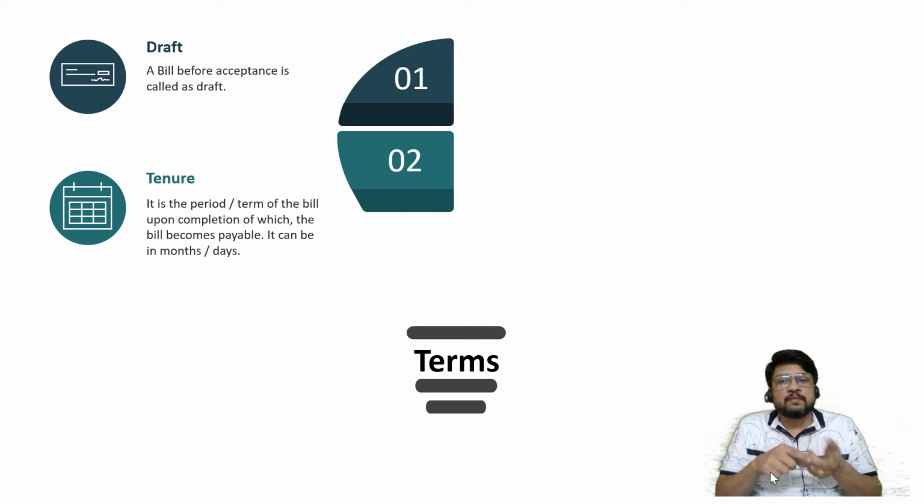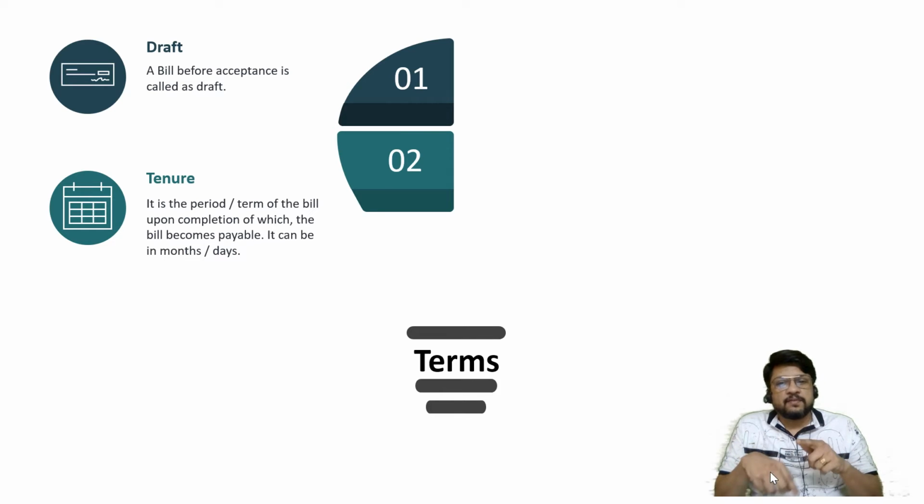So if you are going with the same check on 2nd of April to the bank, banker will say, okay, everything else is perfect. Amount in words, amount in figures is matching, signature is matching, account number is perfect, there is a sufficient balance in the account. Still, the check was drawn on 1st of January. It is 3 months period only. But sir, nothing is mentioned on the check. Although nothing is mentioned on the check, it is implied that the check will have a life of only 3 months. Within that 3 months, you can go at any time to the banker and ask the banker to make the payment of the check.